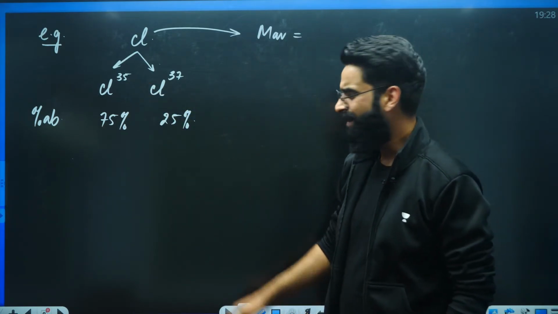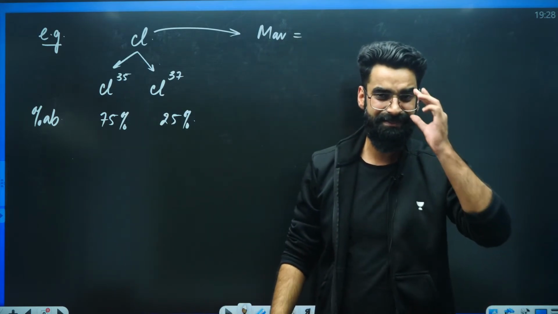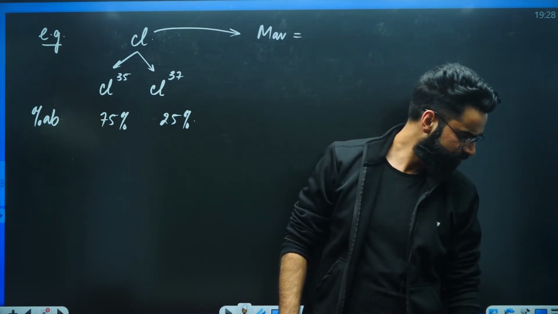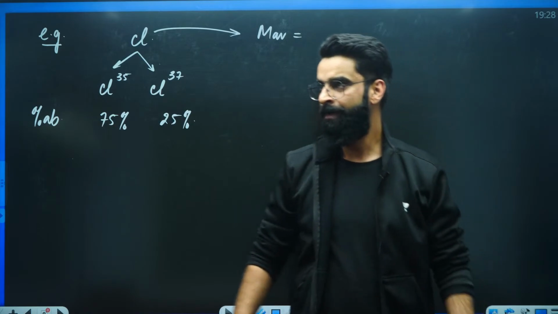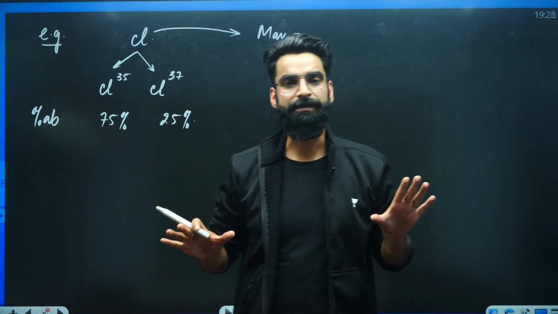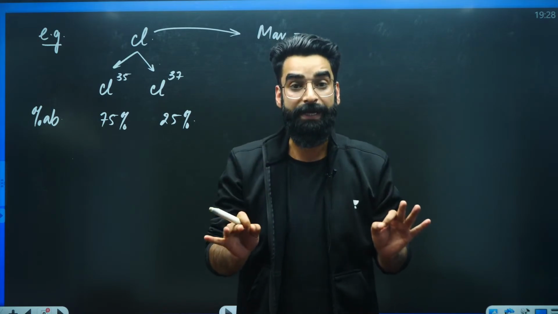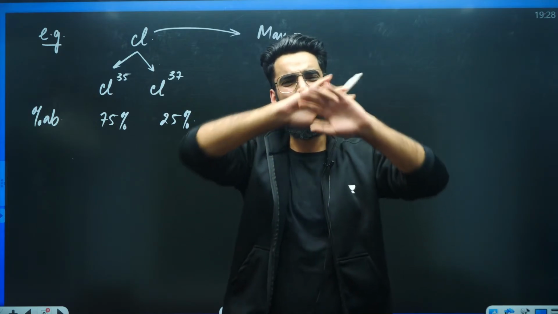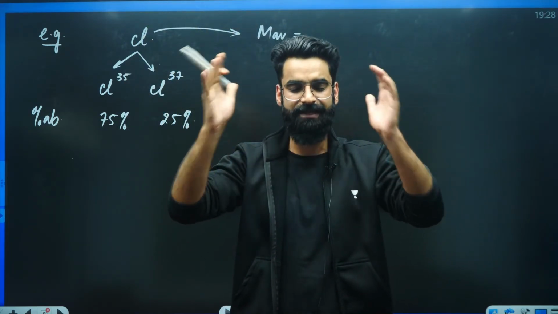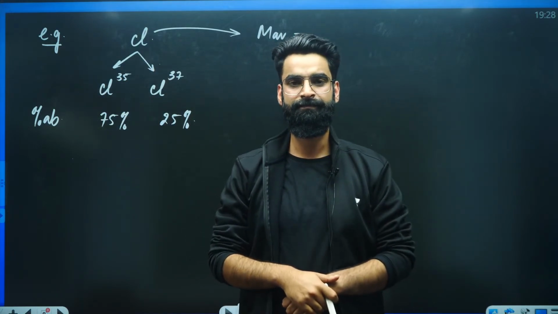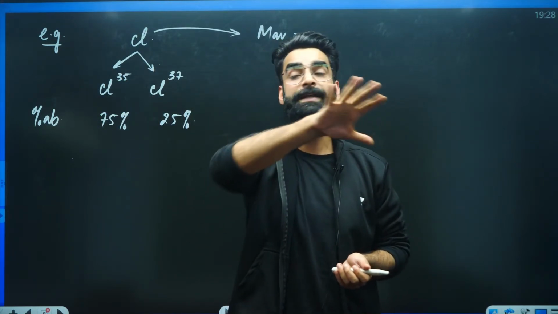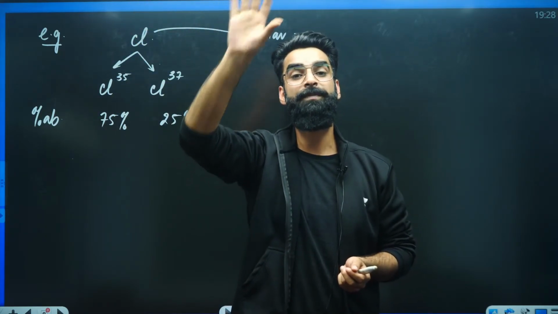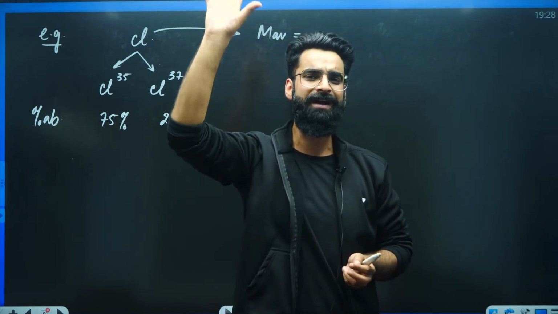Now, if you ask me, what is meant by these percentage abundances? Understand how you are going to remember it. Have a look, people. Imagine entire chlorine in the universe exists in this room. Whatever chlorine is there in the universe, let's imagine that entire chlorine is present in this particular room. Let's imagine there are only 100 chlorine atoms in this room.